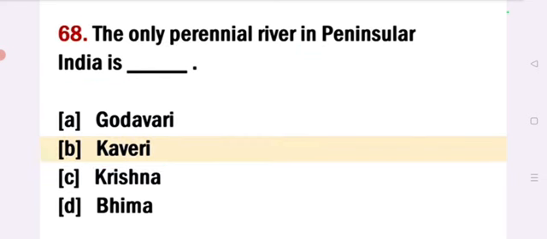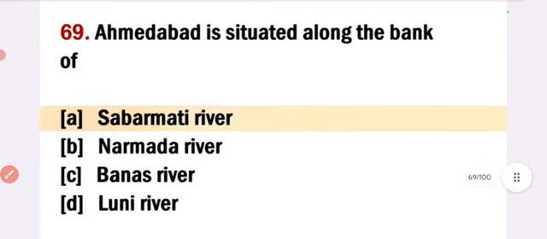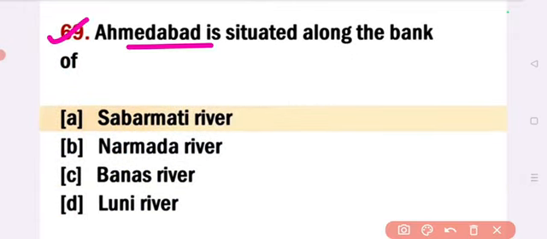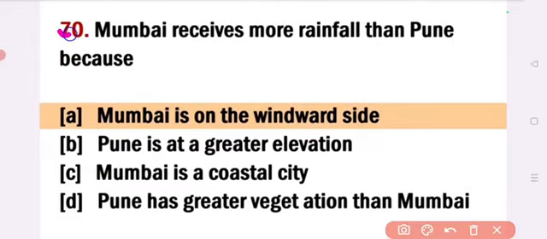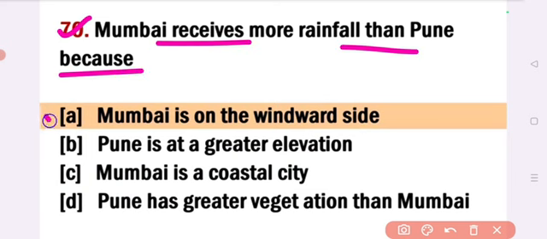Next, Ahmedabad is situated along the bank of. Answer option B, Sabarmati river. Ahmedabad is situated along the bank of Sabarmati river. Next, Mumbai receives more rainfall than Pune because. Answer option A, Mumbai is on the windward side. Mumbai receives more rainfall than Pune because Mumbai is on the windward side.